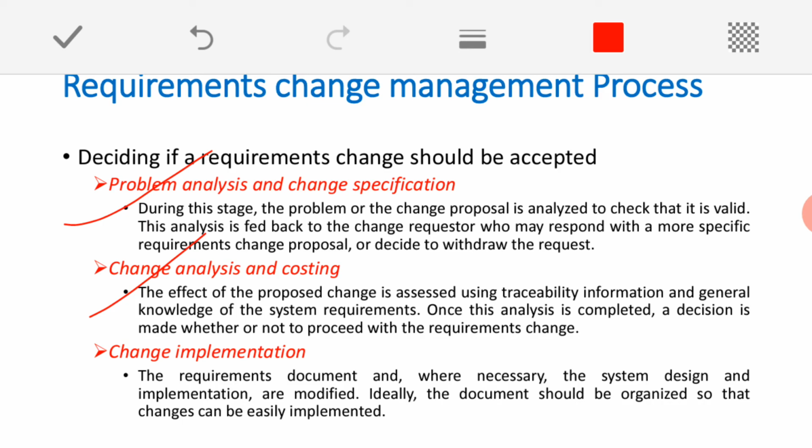Once the implementation is changed, then we need to go for revalidation once again, means we have to validate or test our system. So it will be very costly sometimes. So if it is not feasible, then sometimes we may drop the plan. So that might be taking place. That is why this change analysis and costing is very much essential. Only after that we will go forward to the actual change implementation.